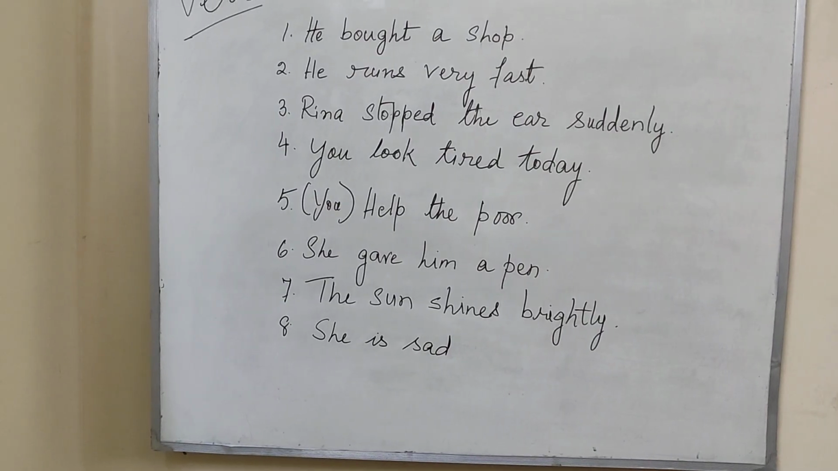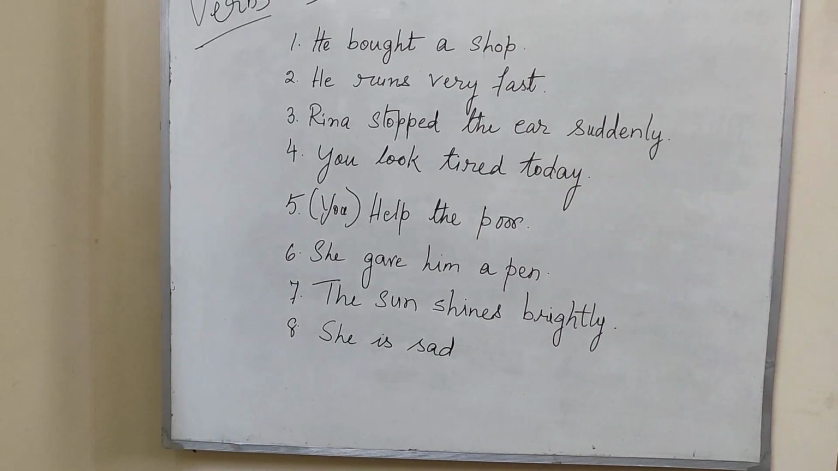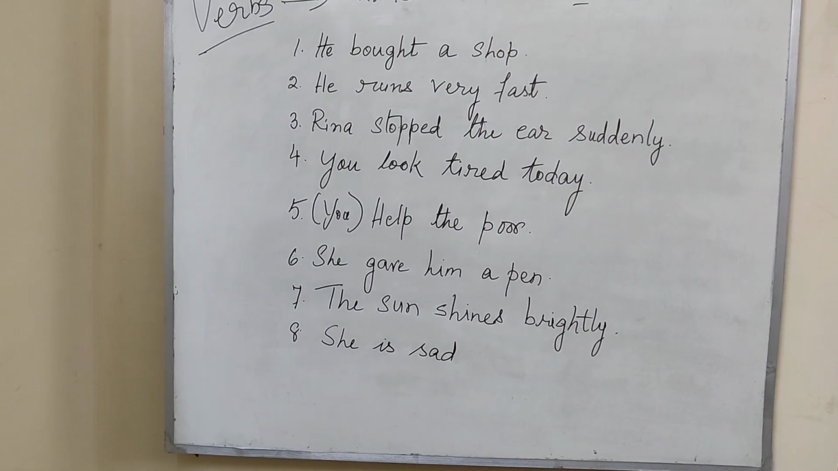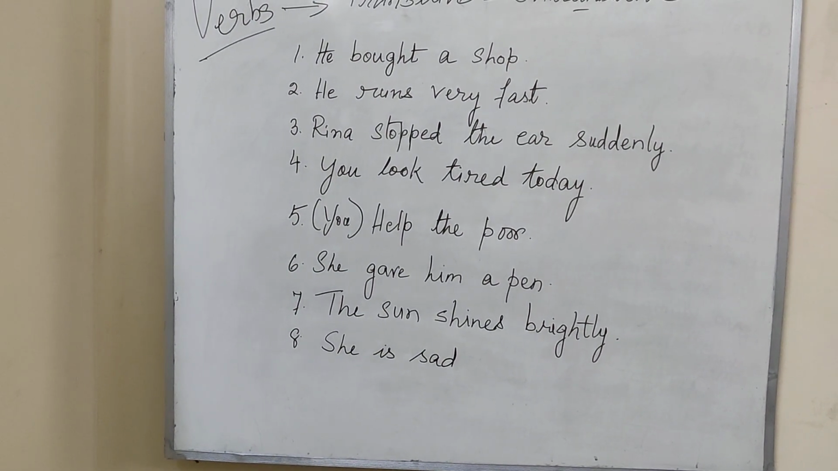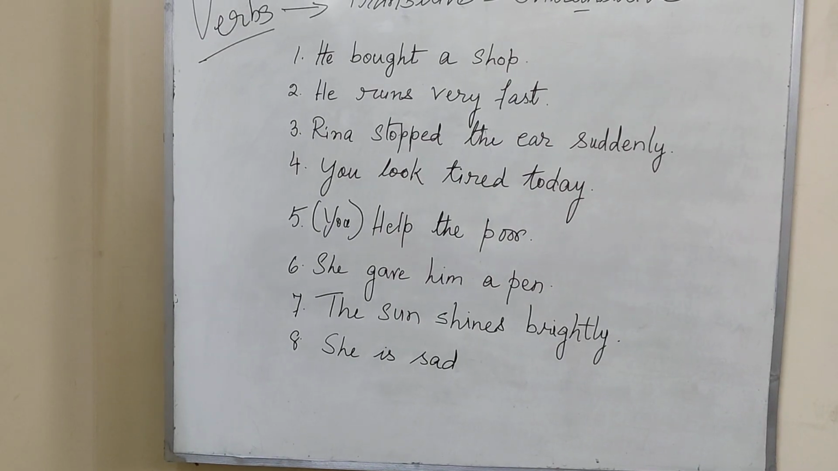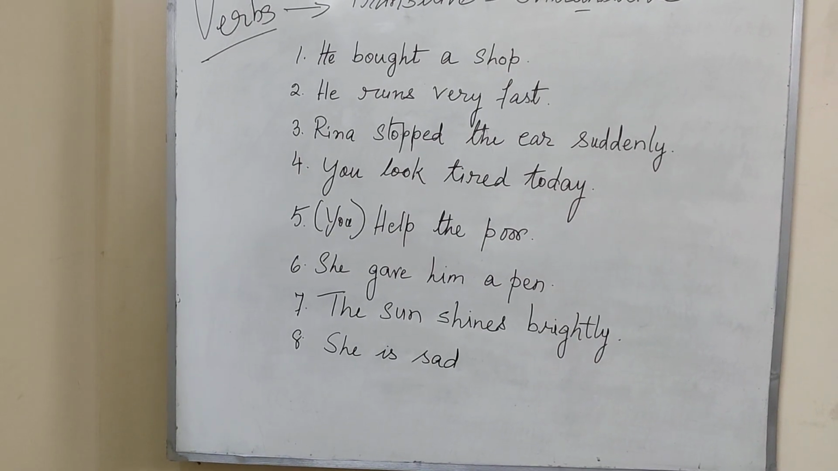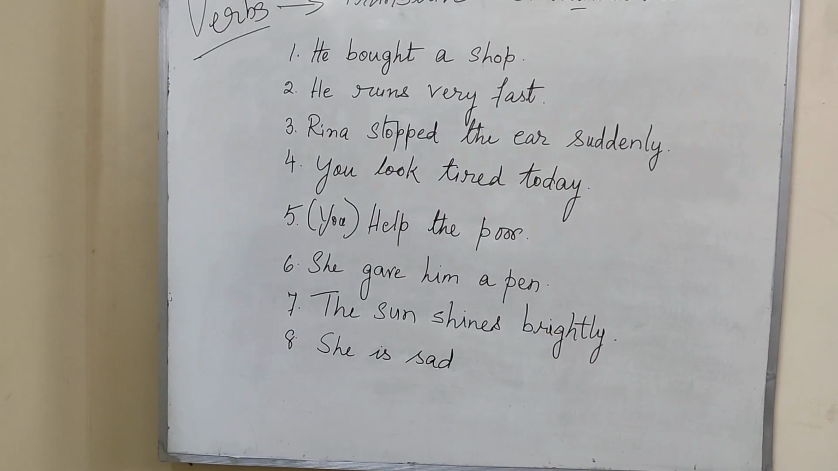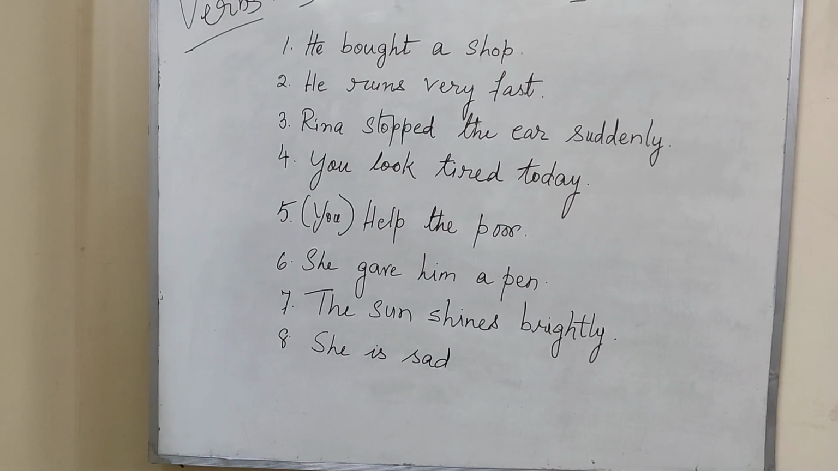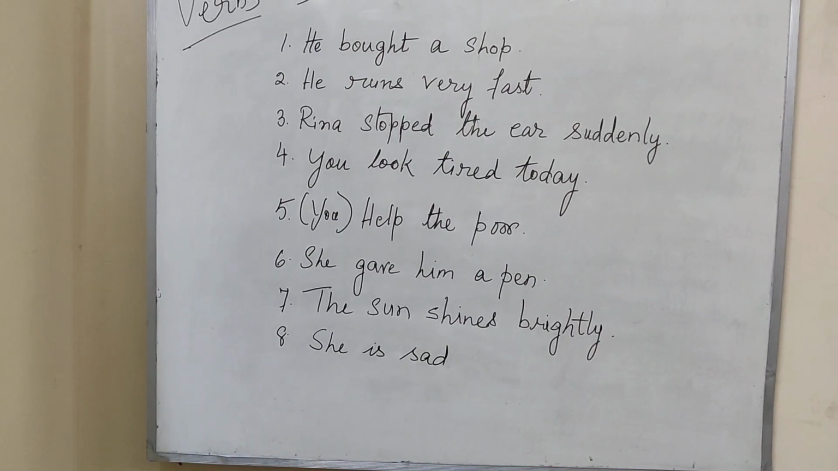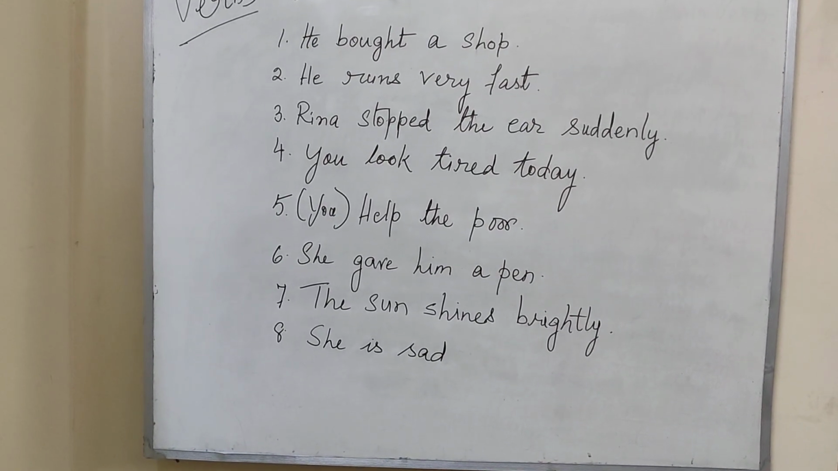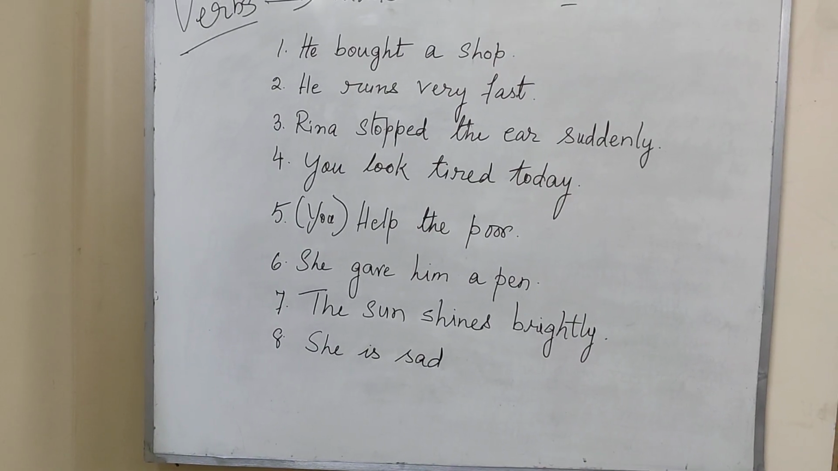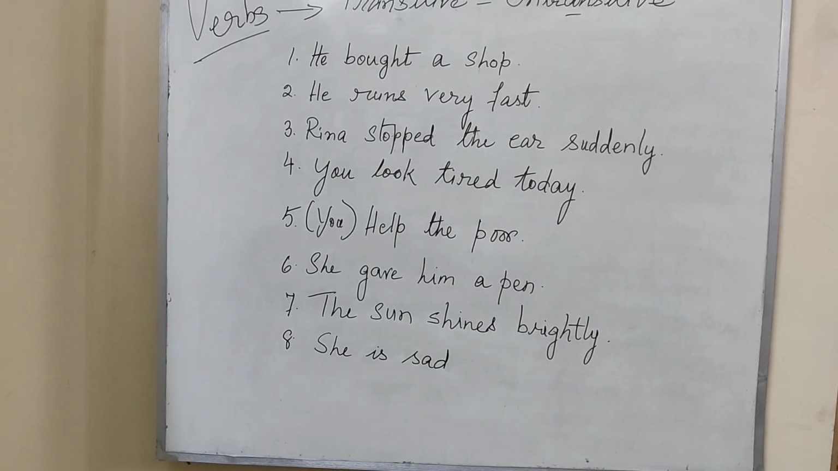Okay, then next one, number 7. The sun shines brightly. Now, how does the sun shine? Brightly. It answers the question how. And the sun shines by itself. It doesn't move by or move to anyone else. No doubt the rays come to the earth, but still it shines by itself. So, this is intransitive. Okay?